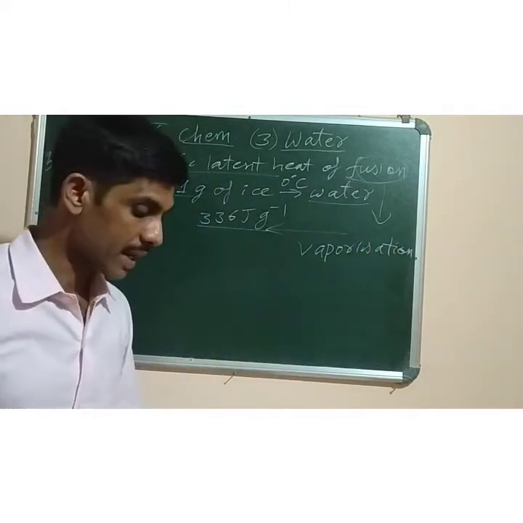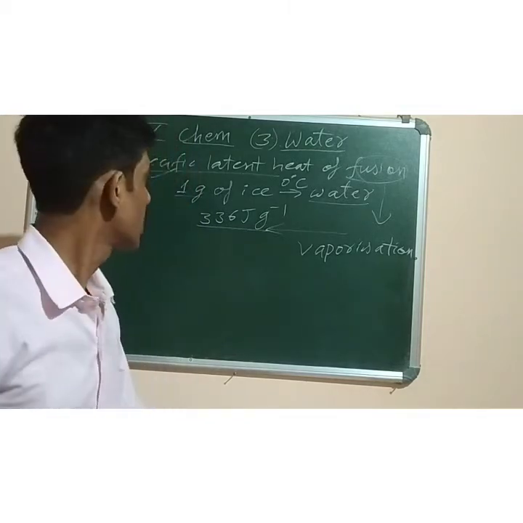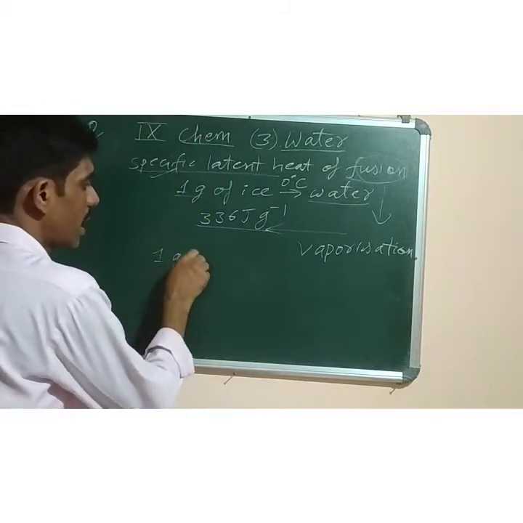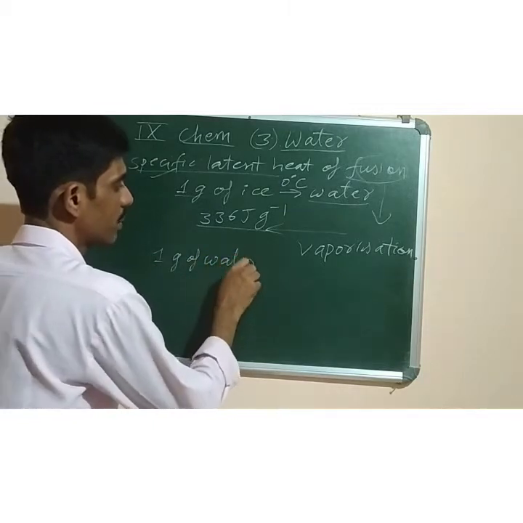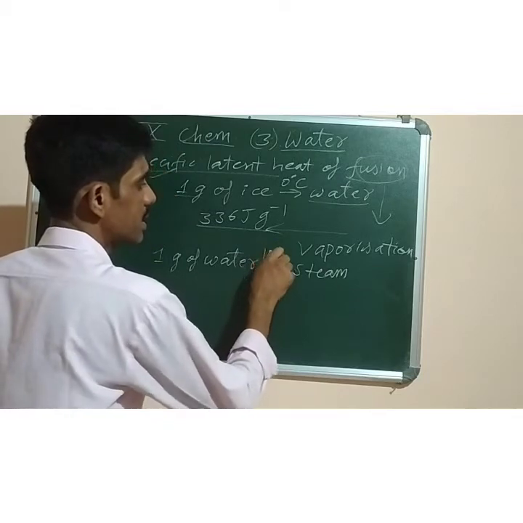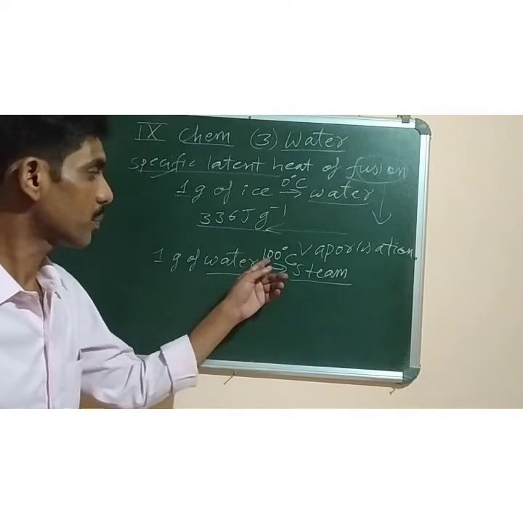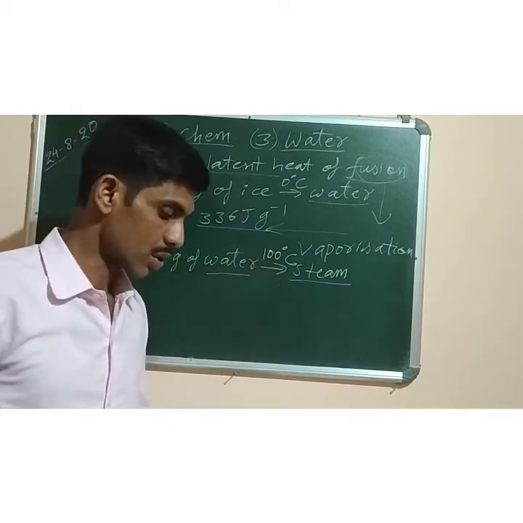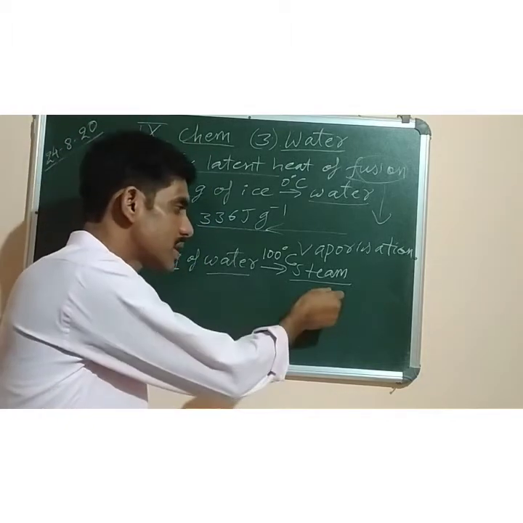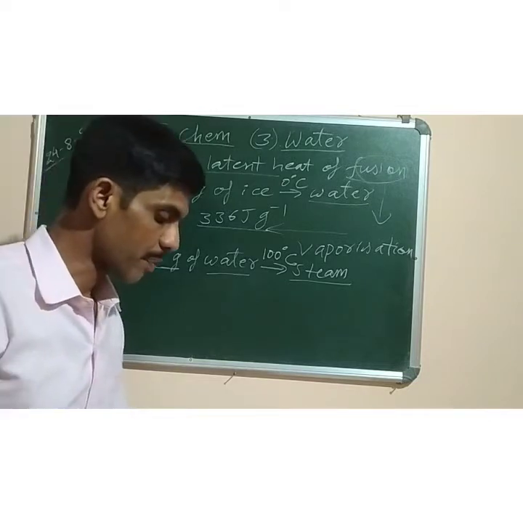Specific latent heat of vaporization is the amount of heat required to change 1 gram of water, that is H2O, into steam at 100 degrees C. You know that water changes into steam, that is water vapor, at the boiling point, that is 100 degrees C. So how much heat is required to change 1 gram of water into steam is called specific latent heat of vaporization.